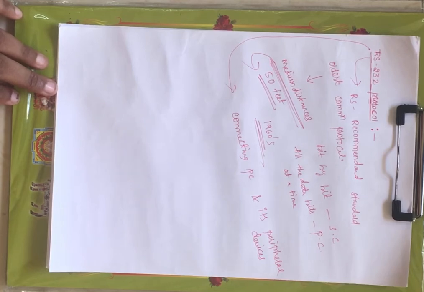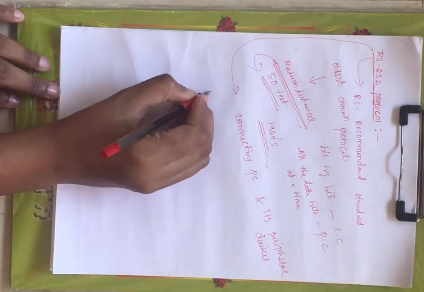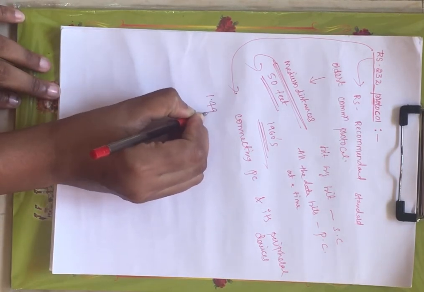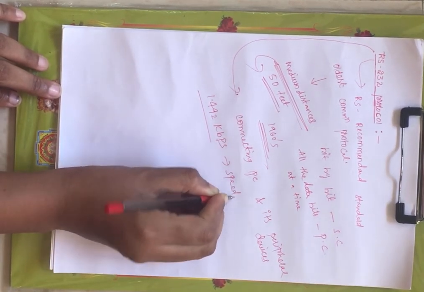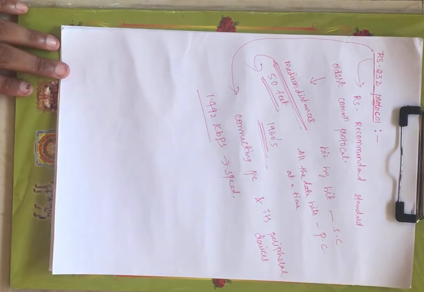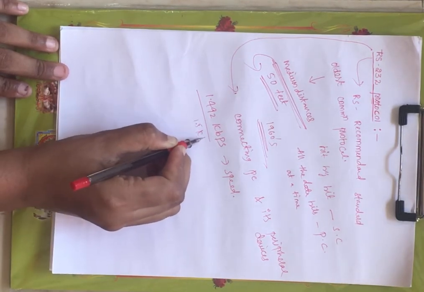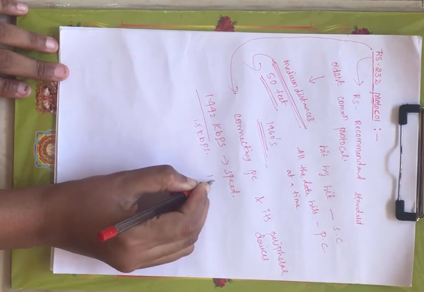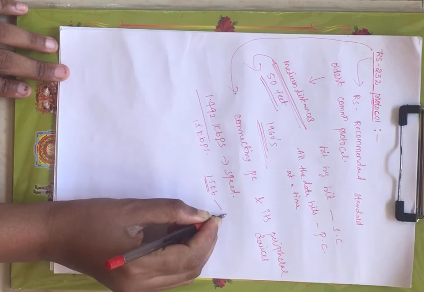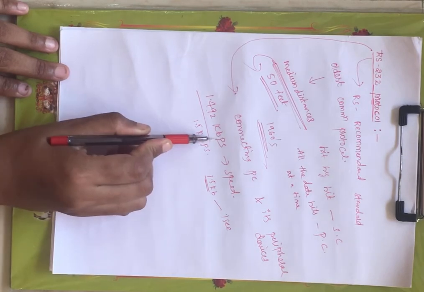As I have said, it is supported only up to 50 feet distance. That means you can transfer the data from transmitter to receiver in medium distances, up to 50 feet only. It will transfer the data at the rate of 1.492 kilobits per second. This is the speed through which you are transferring the data from transmitter to receiver, approximately 1.5 kilobits per second. That means 1.5 kilobits are transferred in a single second. This is the meaning of 1.492 kilobits per second.